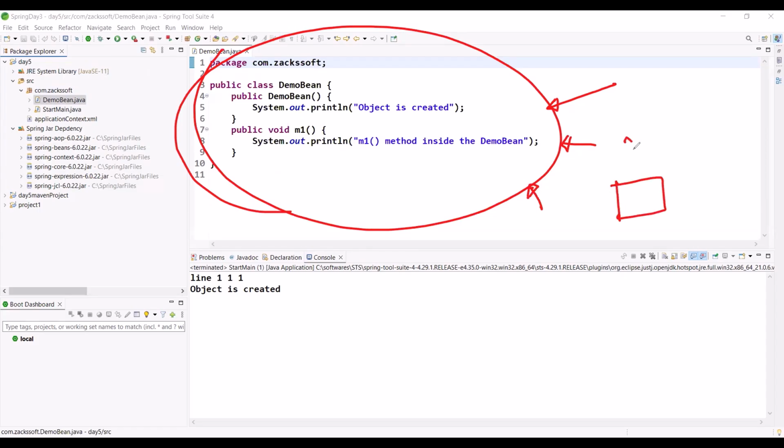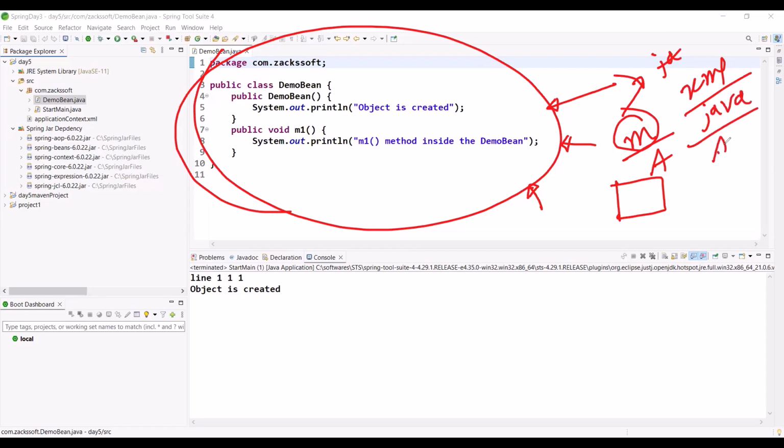There are two ways, right? Manual configuration and auto configuration. And there are three styles of manual configuration. Which ones? XML based configuration. Then what? Java based configuration. Then annotation based configuration, right? Don't worry about anything. Try to understand the XML based configuration.